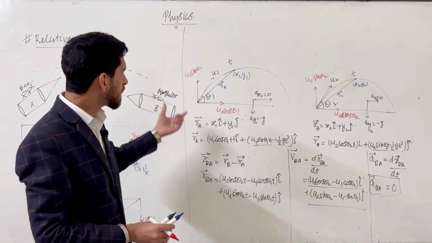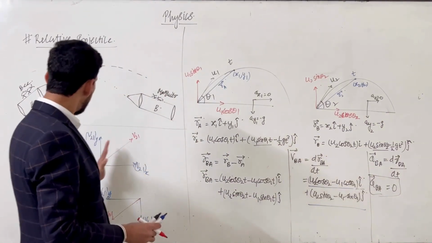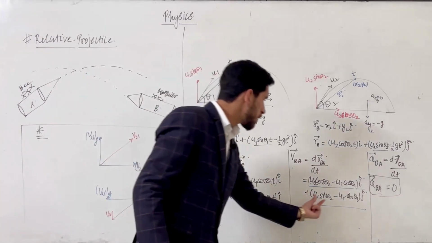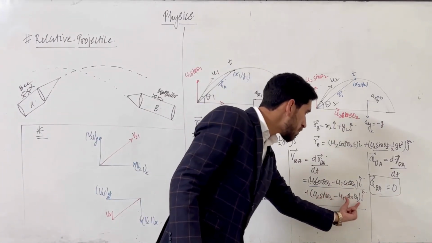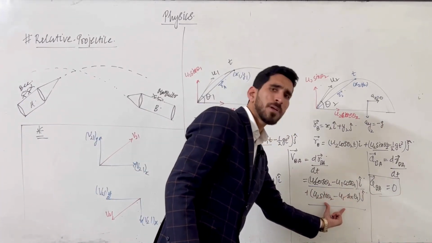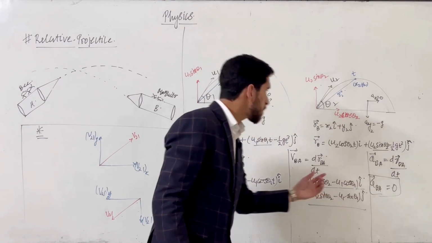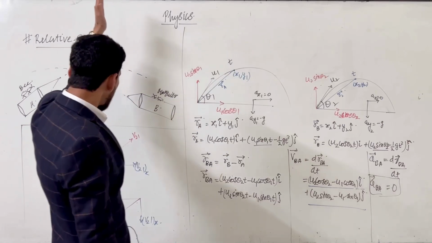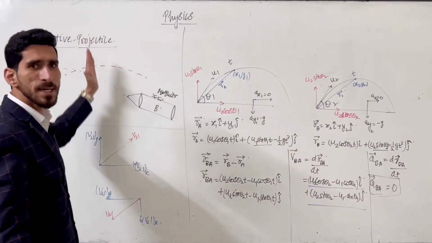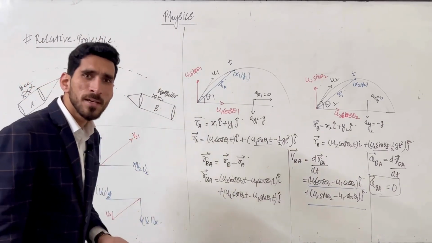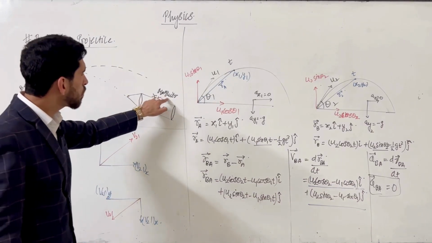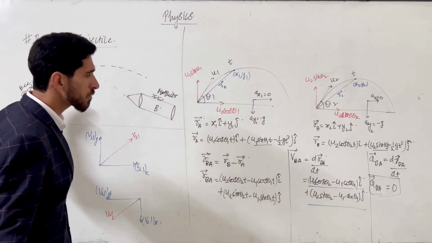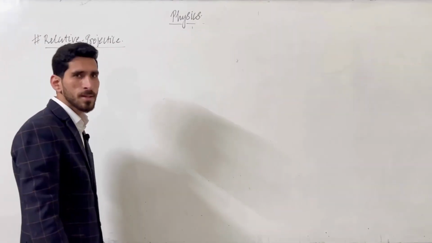To make that straight line horizontal, make the vertical component 0. That means u2 sin theta 2 equals u1 sin theta 1, then this component will be 0. Suppose B says the mosquito is coming downward or going upward in a vertical direction. What does it mean? The horizontal motion of this mosquito with respect to B becomes 0. It is not performing horizontal motion.